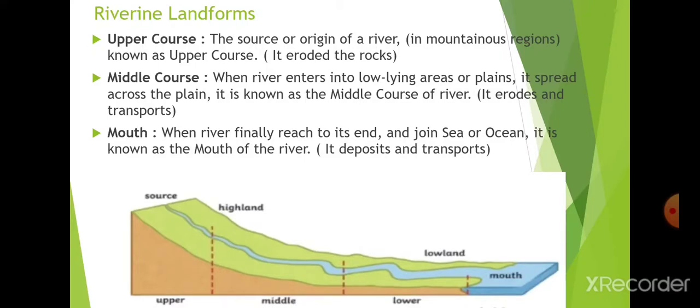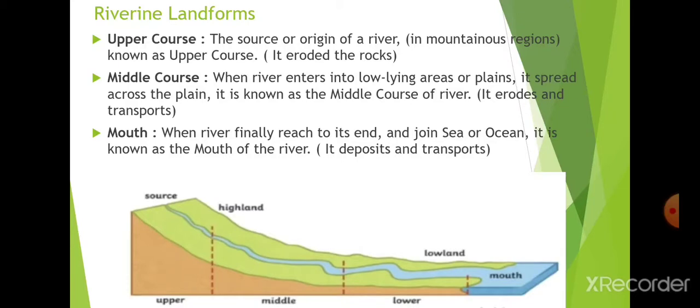So make sure that the river in its upper course does only erosion, and when it comes to the middle course, it works as erosion as well as transportation and sometimes deposition.